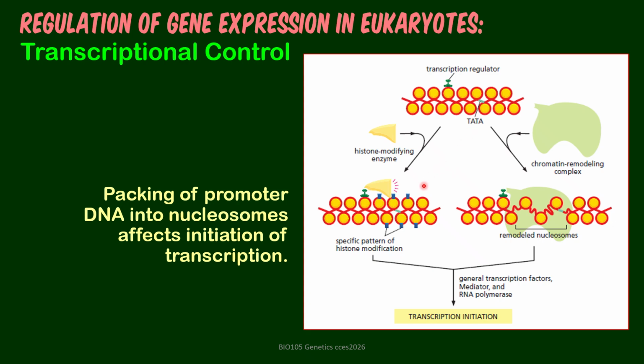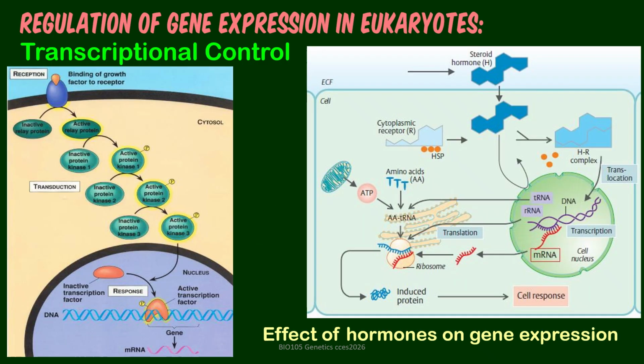But if they are made available to the surface, or there are some modifications on the histone, that can allow the initiation of transcription to take place. This one is a lot easier to imagine, because we know that loose chromatin is active chromatin. So you have there the remodeling of the nucleosome to allow transcription initiation.